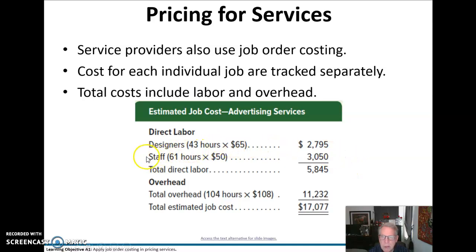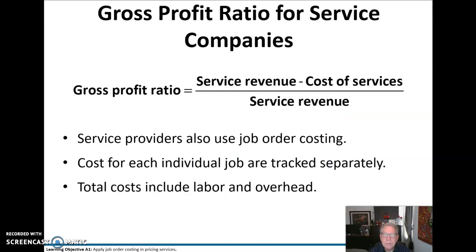And they show this example of some designers and some staff hours and our total direct labor, but we also have some overhead based on some hours that are not direct labor hours. And we've costed those out at $11,232. And that gives us our estimated job cost of $17,077.